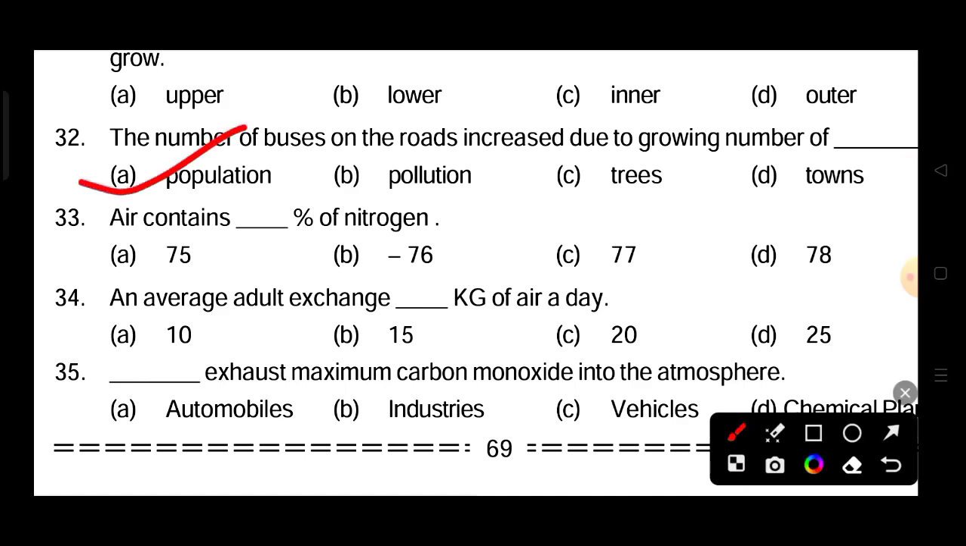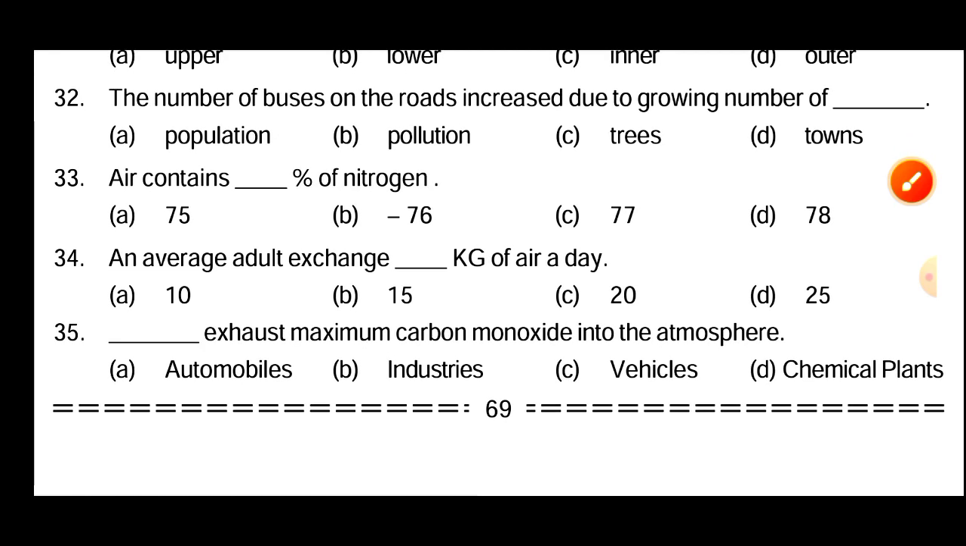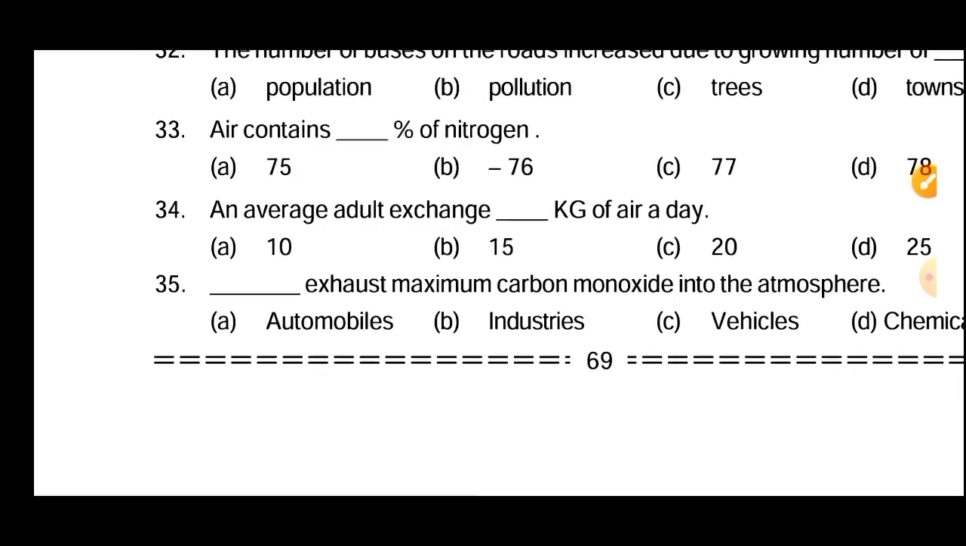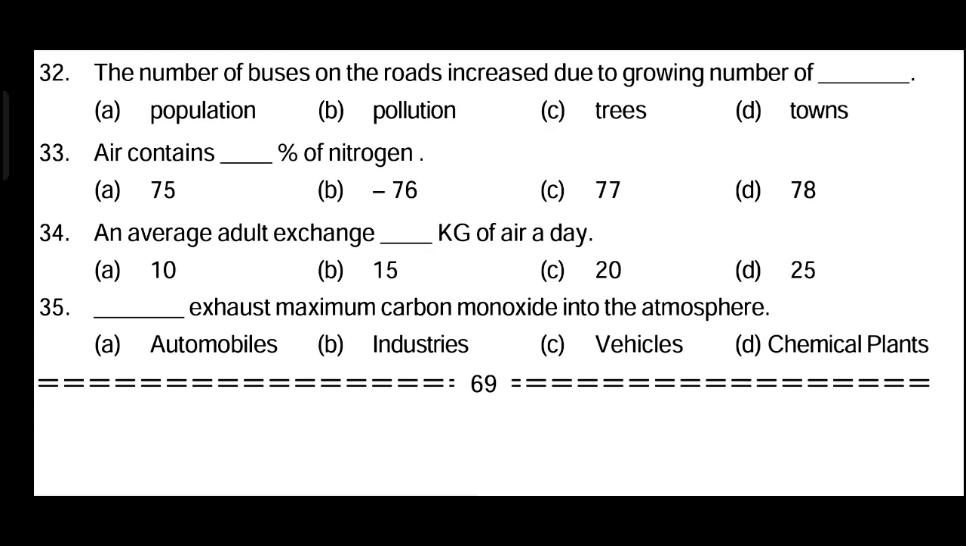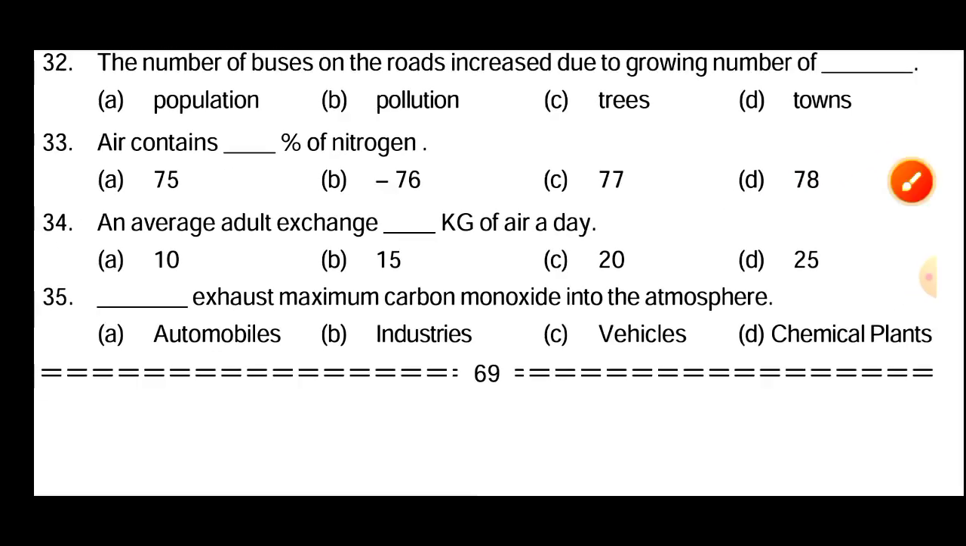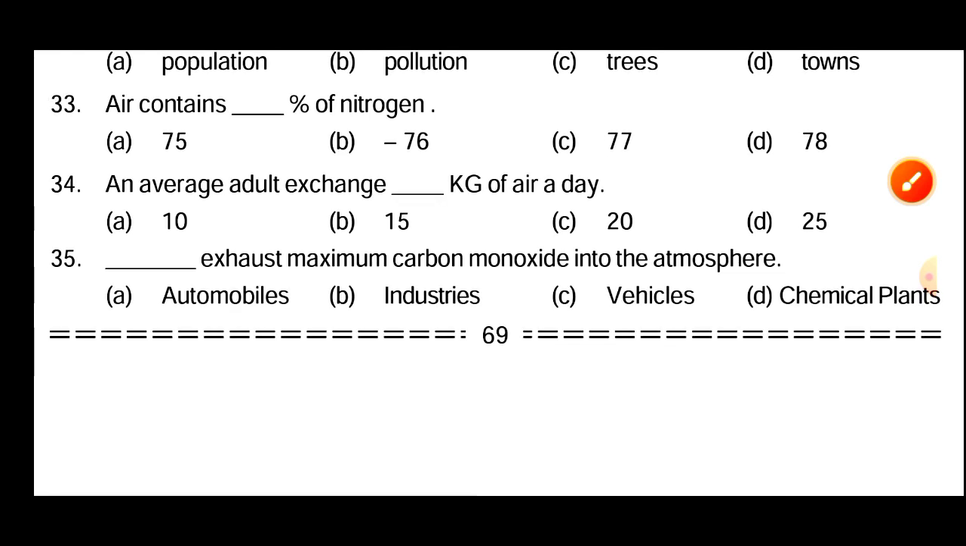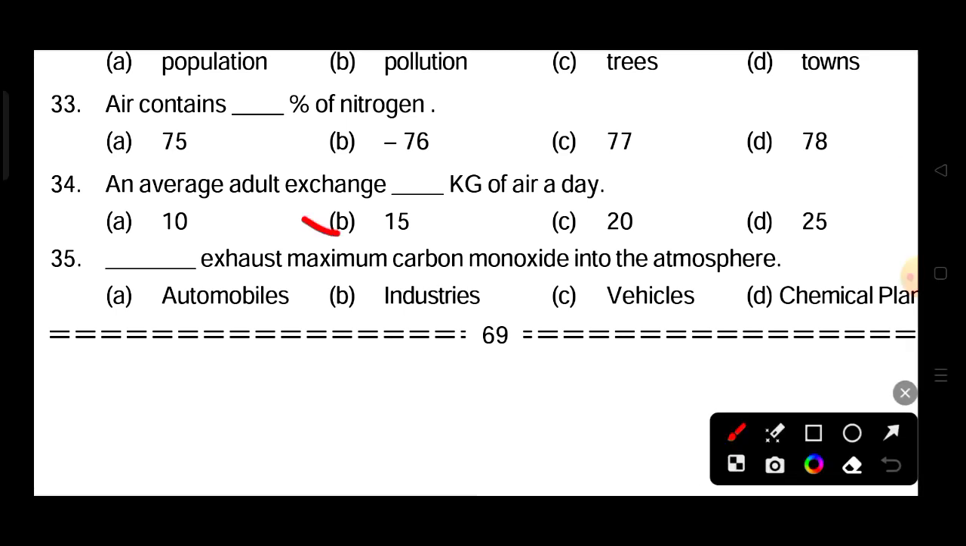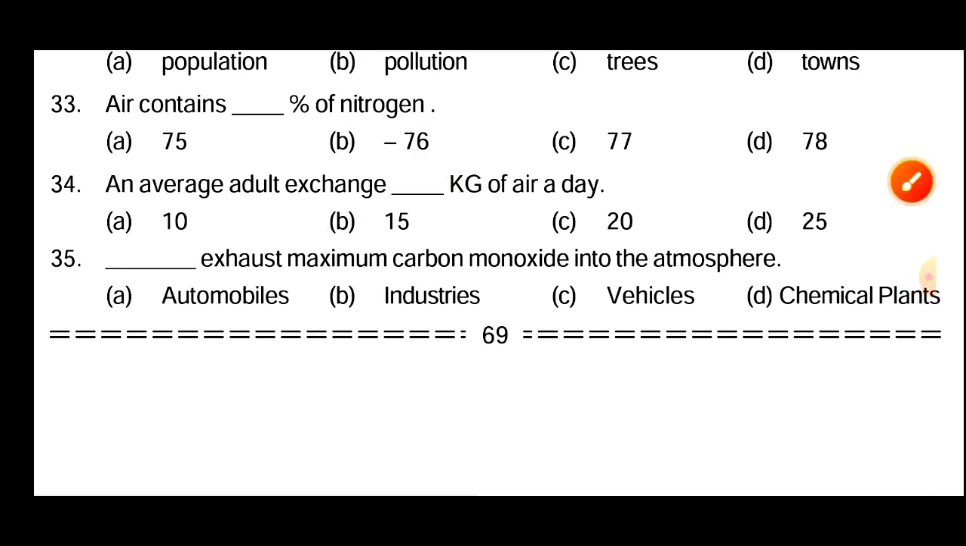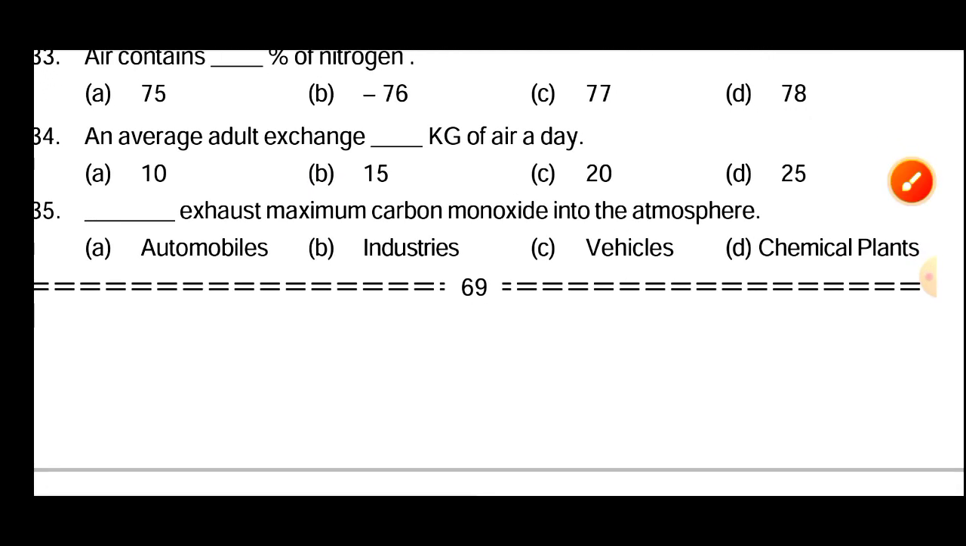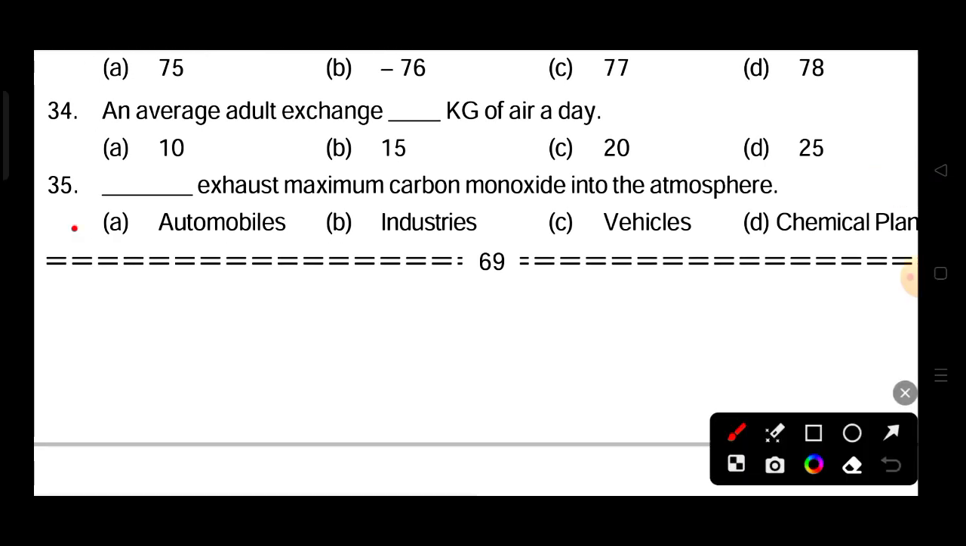Next question. Air contains dex of nitrogen. We all know that is 78%. Next question. An average adult exchanges dex kg of air per day. So the answer is B, 15 kg of air per day. Next question. Dex emits maximum carbon monoxide into the atmosphere. That is option number A, automobile.